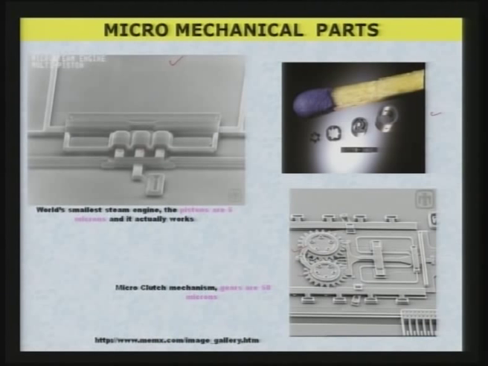Now, here is another example. You can see the matchstick head over there, and compare the dimensions and the sizes of these different components that are shown here. So, this really gives you an idea that you should change your mindset as far as visualization of micro and nano features and components is concerned.